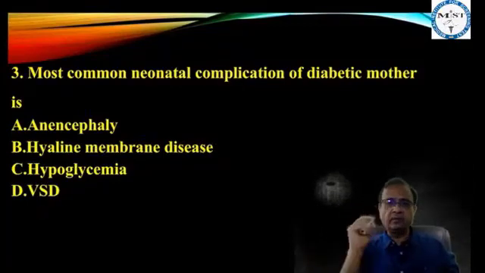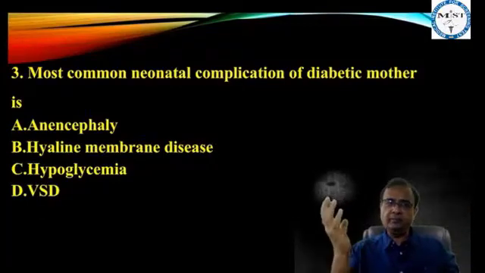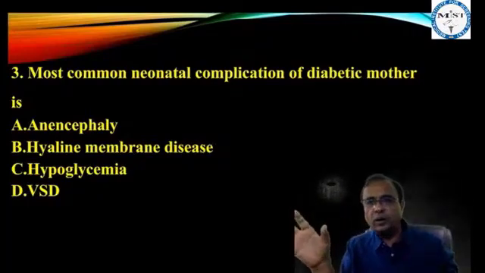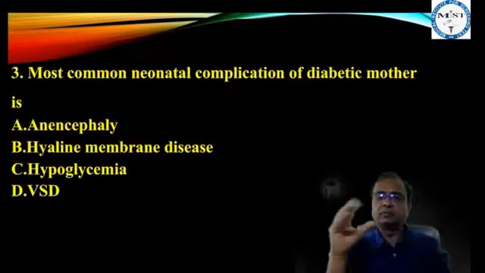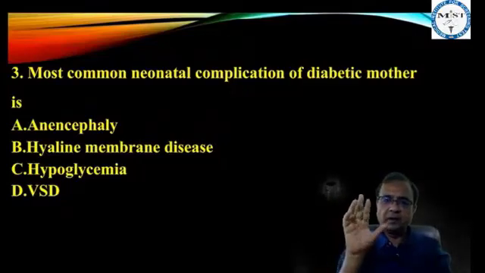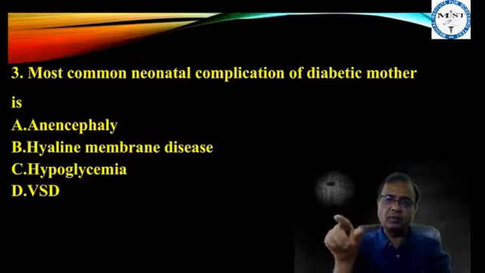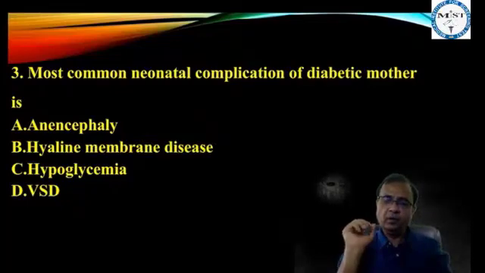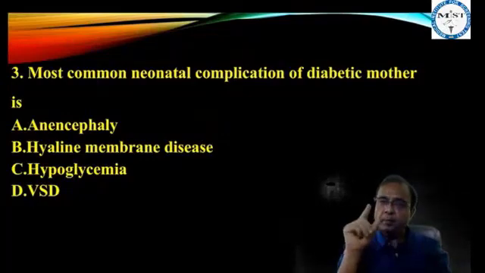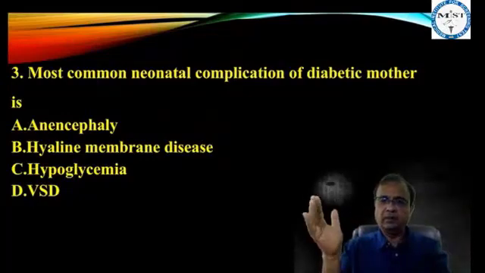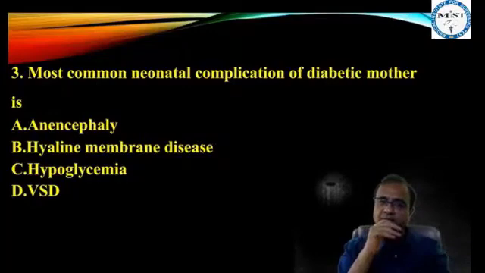Other ones are anencephaly also. Rare, but most specific is caudal regression syndrome, and most specific cardiac is transposition of great vessels. Transposition of great vessels, most specific cardiac but rare. Overall most specific but rare, caudal regression syndrome or sacrococcygeal agenesis. Most common is VSD. Second most common is anencephaly.